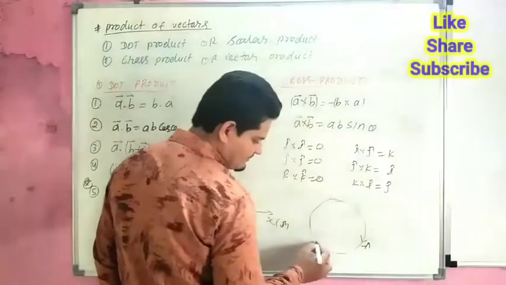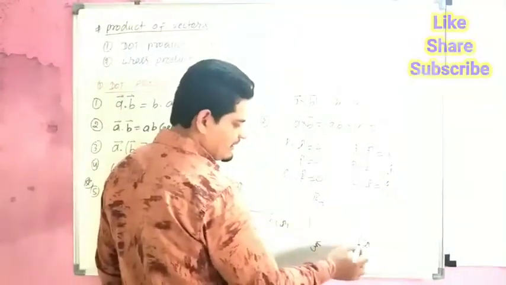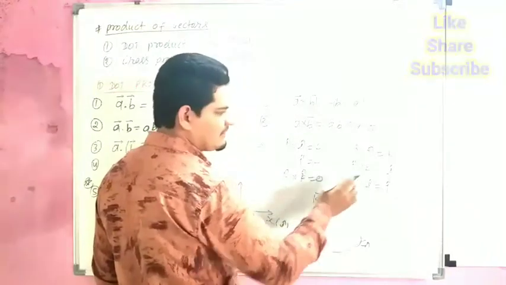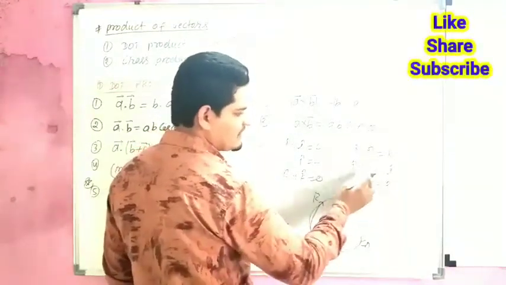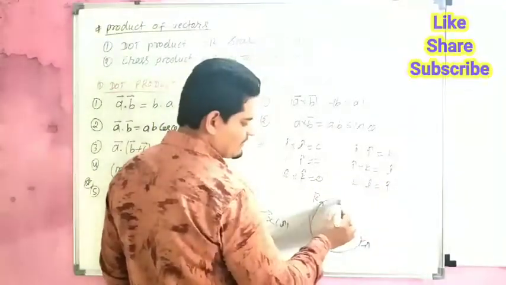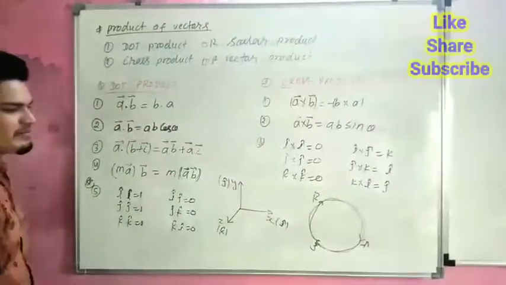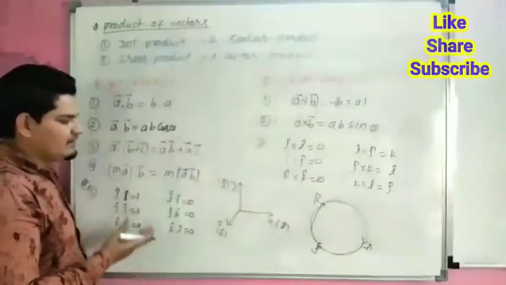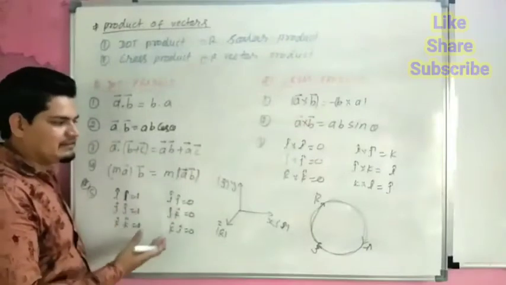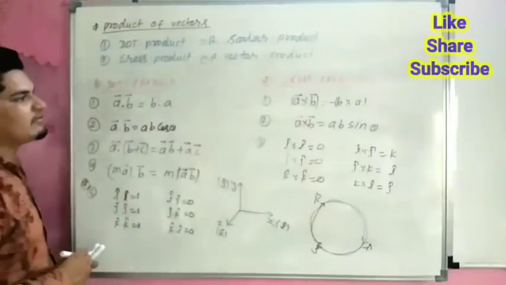Here I, J, K: I cross J is K, J cross K is I, K cross I is J. So this is the cycle. We can remember with the help of this cycle. And I, J, K is the direction. It is the unit vector in the direction of X, Y, Z. So this is the rule of dot product and cross product.